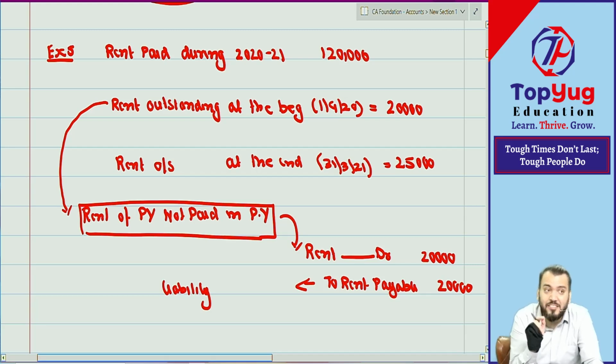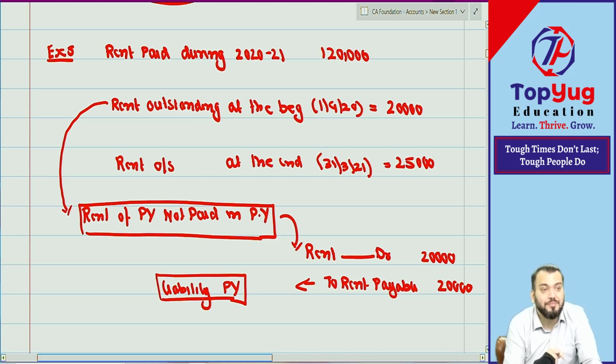Balance sheet is prepared at the end, so this is a closing liability of previous year. Closing liability of previous year becomes opening liability of current year.